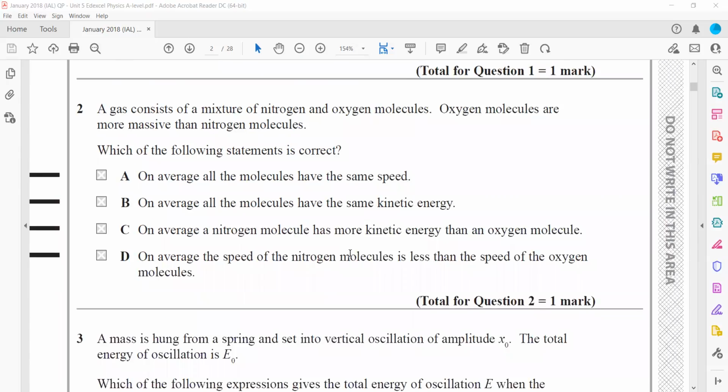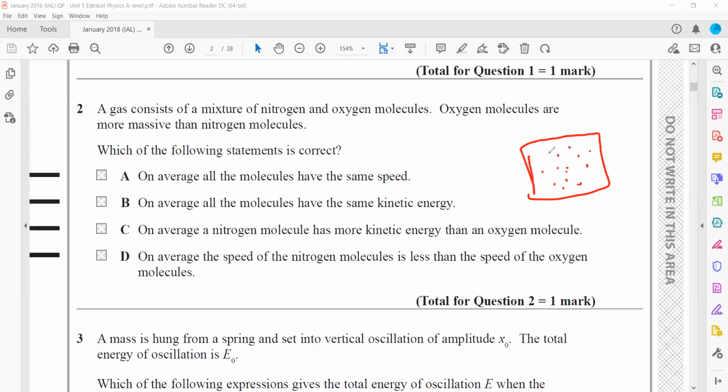A gas contains a mixture of nitrogen and oxygen molecules. Oxygen molecules are more massive than nitrogen. Which of the following statements is correct? Basically, what happens when we have the particles, the particles will have the same kinetic energy, but if their masses are different, the kinetic energy will be same because the container is filled with a gas, a mixture of oxygen and nitrogen.